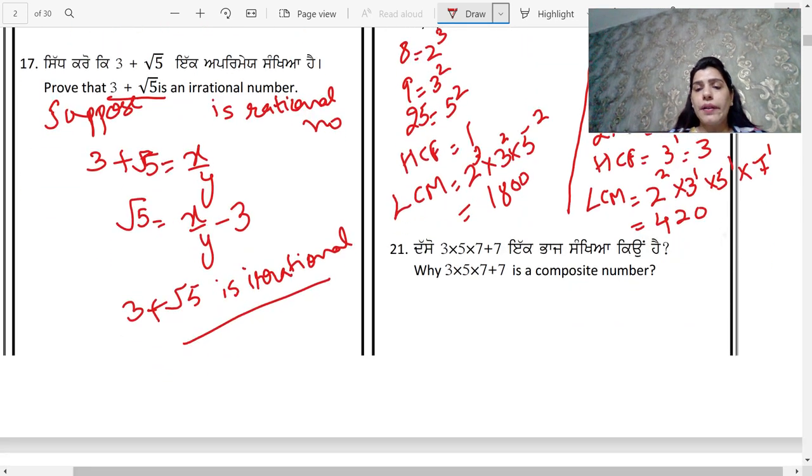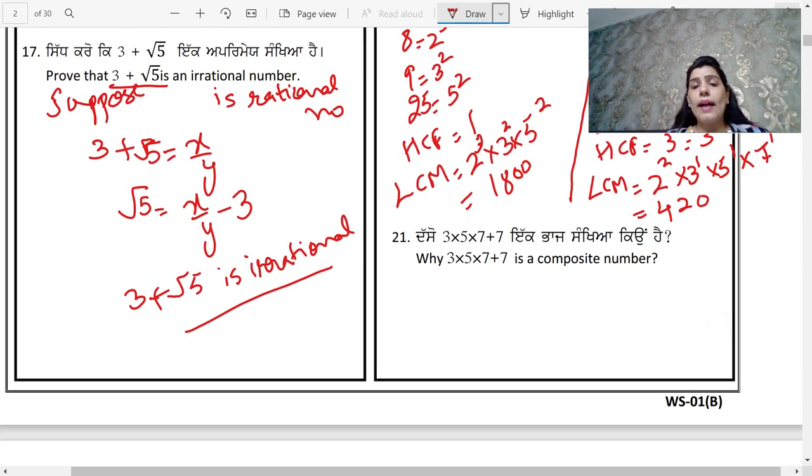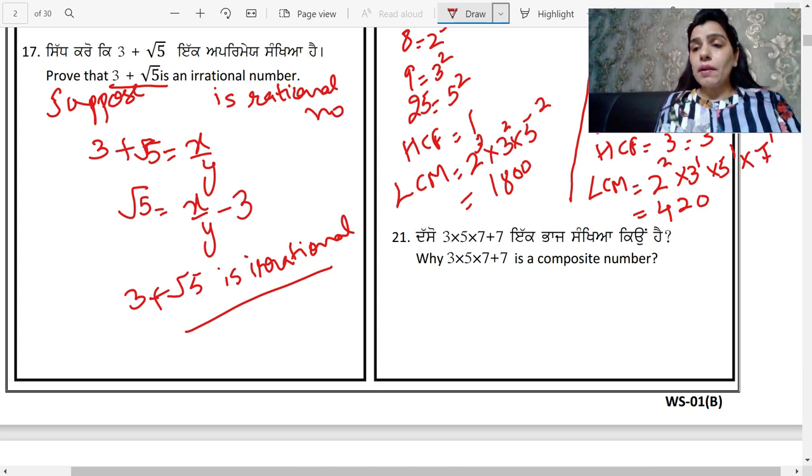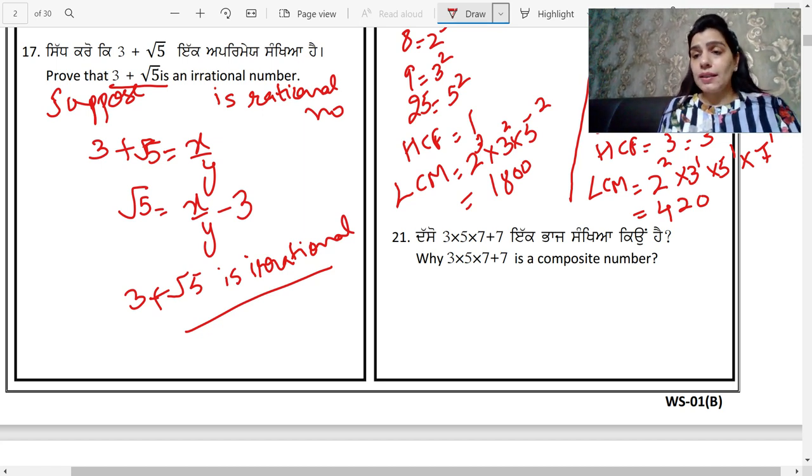So the last question of the assignment is: why is 3 multiplied by 5 multiplied by 7 plus 7 a composite number? Students, you are well aware of the fact that a prime number has only two factors, that is 1 and the number itself. And the numbers which are not prime are composite numbers. That is, the composite numbers have more than 2 factors.